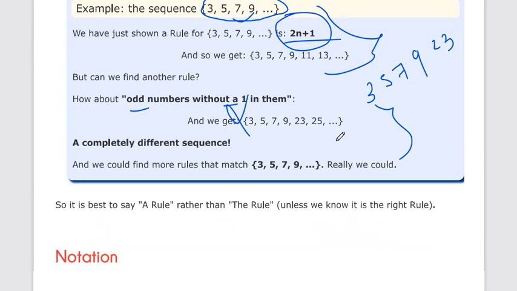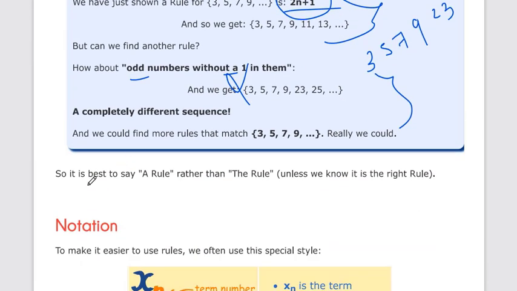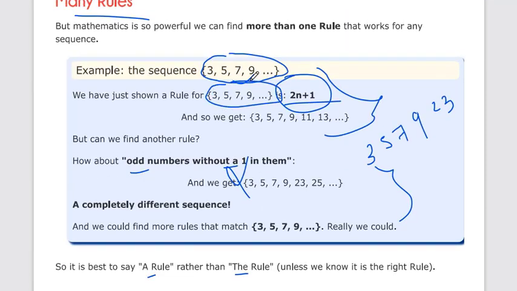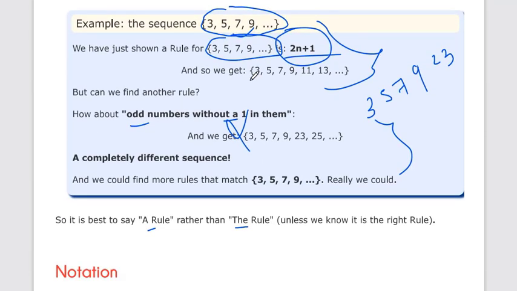What I am trying to say is that a sequence can have a number of rules. You can come up with different rules. So it is best to say a rule rather than the rule, because there is not only one rule for a given sequence; there can be two rules or three rules.